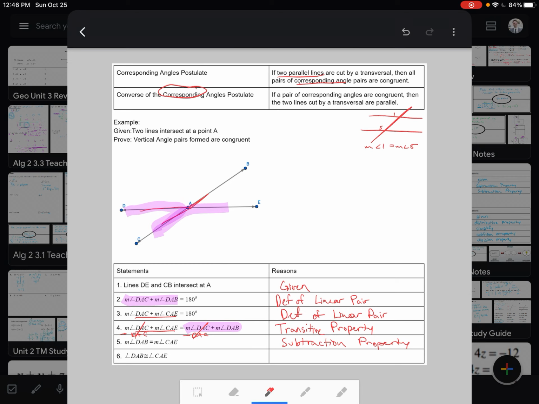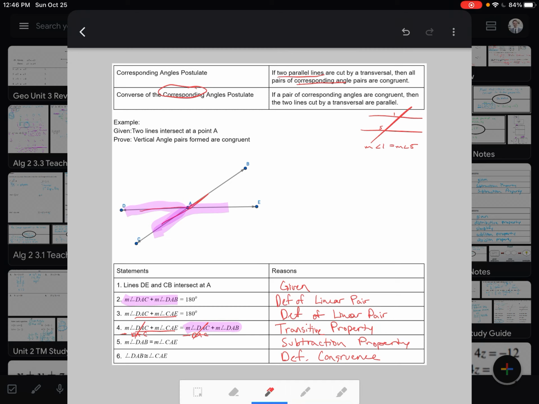And we're just left with the measure of DAB is the measure of CAE, and we're saying that means that they're congruent. If we remember back to last lesson, that is the definition of congruence. We can use measures and relate it to congruence, and we can use congruence and relate it to measures. So that's an example of a proof for today.